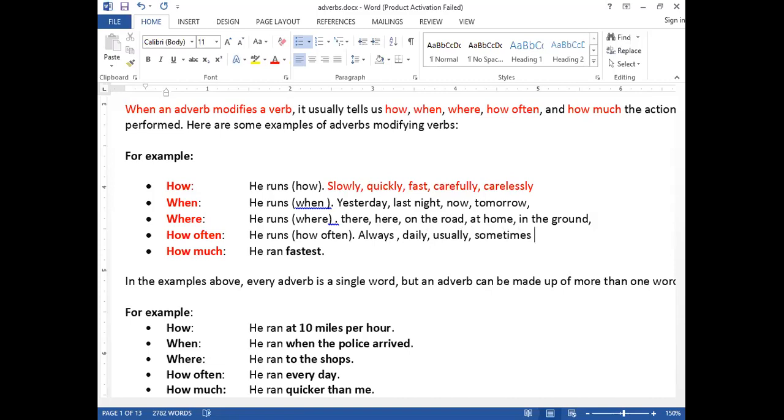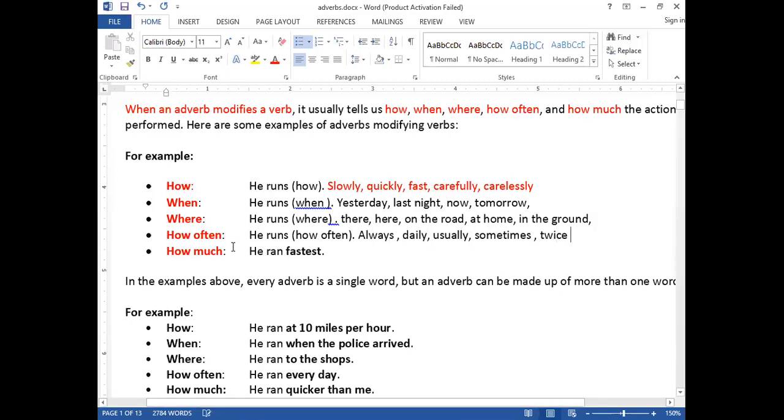Clear? I eat burger. How often do I eat burger? I eat burger twice a week. So twice is what in this case? Excellent. Because it gives answer for how often.